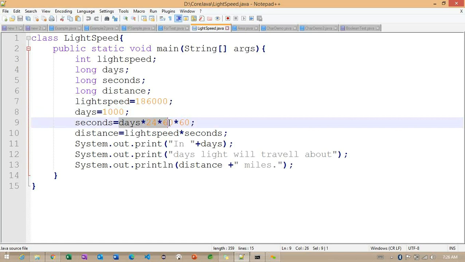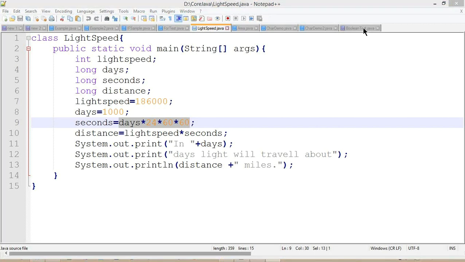But here, this particular expression is going to provide different values. Based on this input, the output is going to change. So these kinds of scenarios we are going to call dynamic initialization here. So this is also very important here.